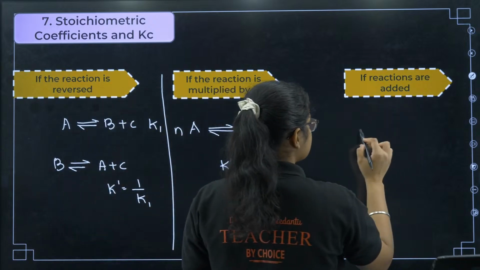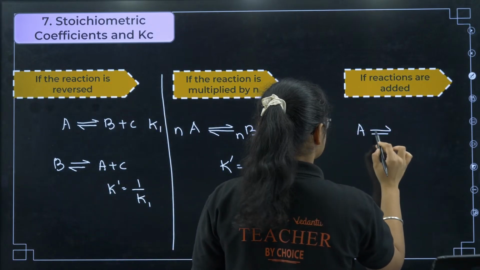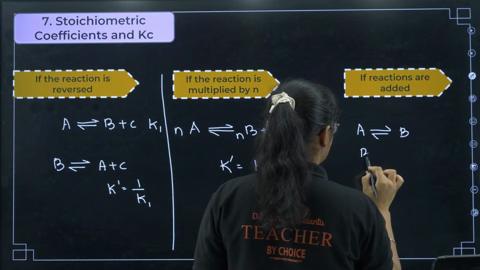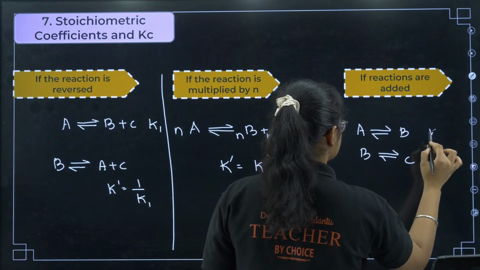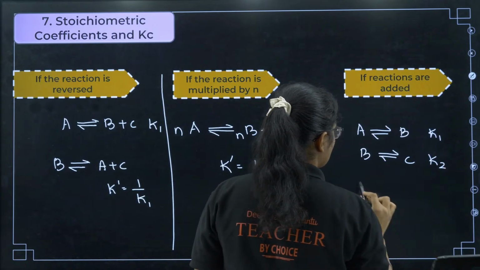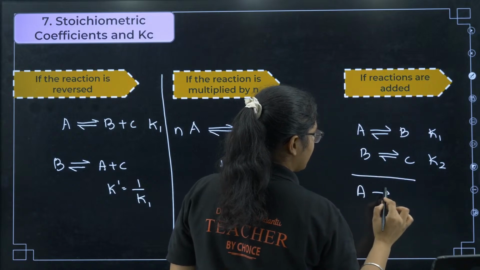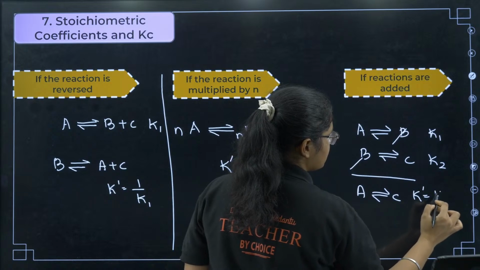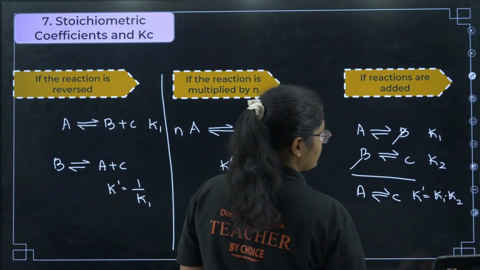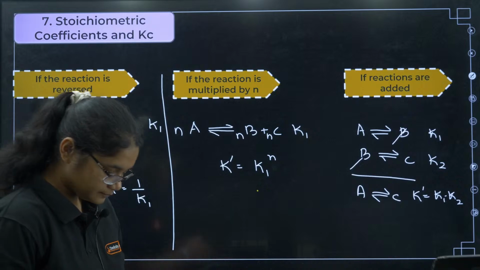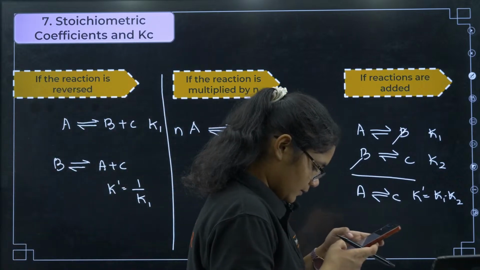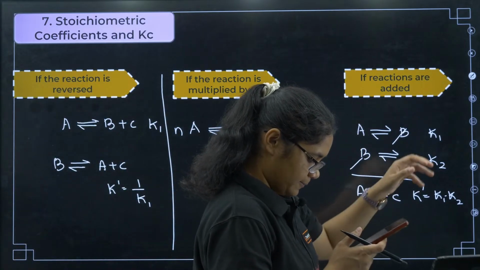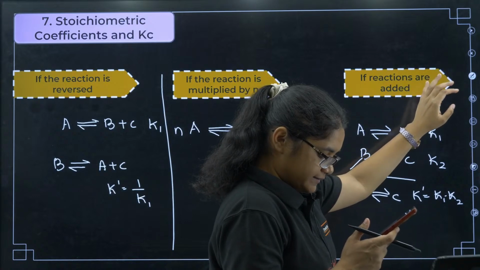Next, if the reactions are added, so if you have two reactions, A gives you B and B gives you C. This one is K1 and this one is K2. Now if I add these two reactions, I will get A gives C, B will get cancelled, and its equilibrium constant will be K1 into K2, okay, clear? Okay, is it clear students?